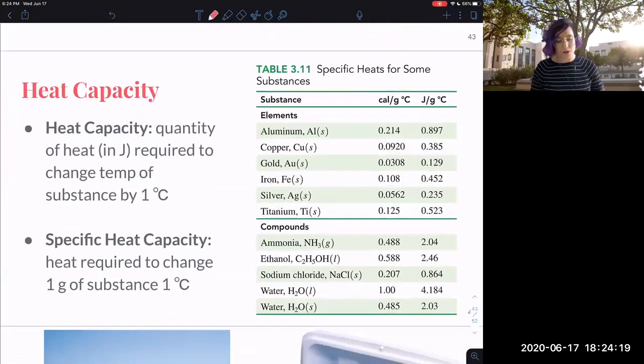The last little bit we're going to talk about is heat capacity and using a heat equation with heat capacity. So heat capacity is something that sometimes students have a hard time with, but it's a very simple concept. If you have a high heat capacity, it means that you can take on a lot of energy before you start changing your temperature. It's essentially how resistant to change in temperature a substance is.